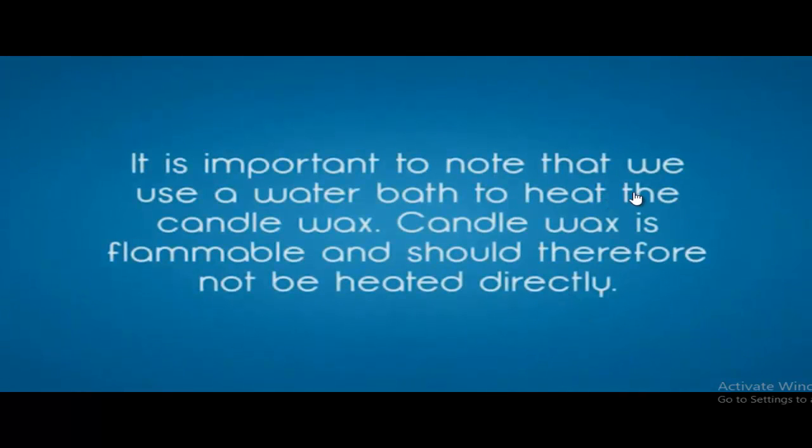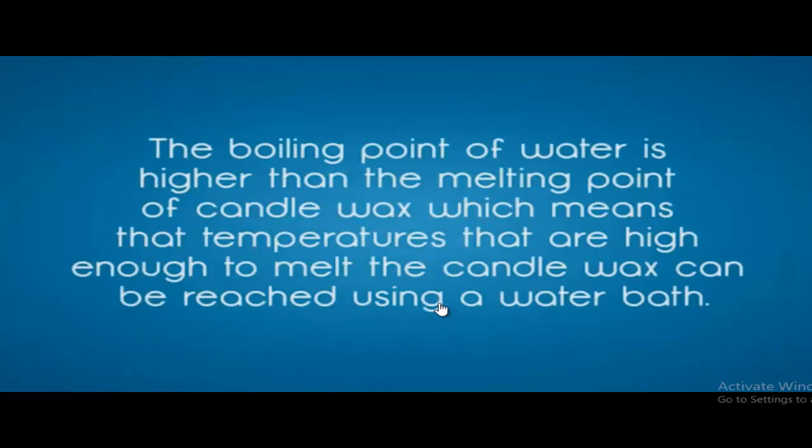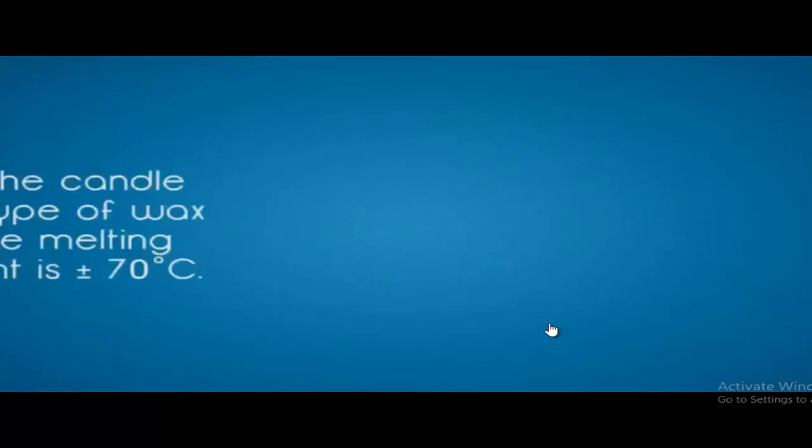It is important to note that we use a water bath to heat the candle wax, because candle wax is flammable and should therefore not be heated directly. The boiling point of water is higher than the melting point of candle wax, which means that temperatures that are high enough to melt the candle wax can be reached using a water bath.